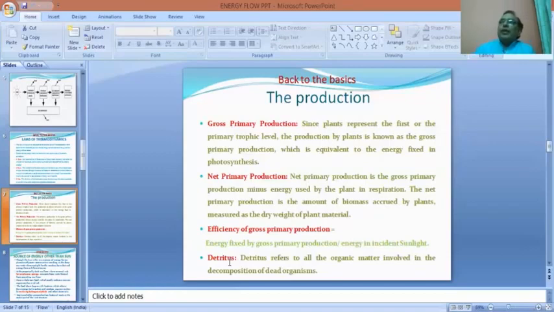So after death and decay, detritus, that is the dead organic matter, is acted upon by another set of organisms. So here a detritus food chain comes into the picture.